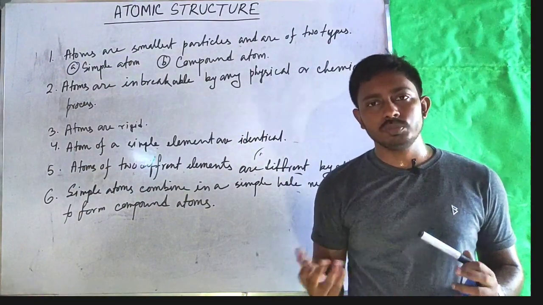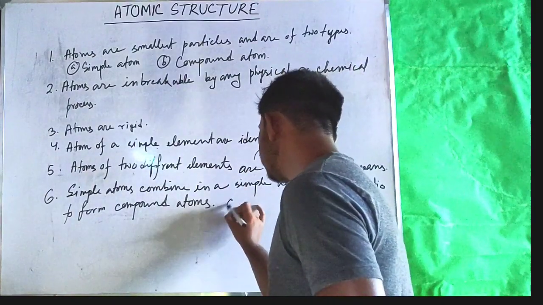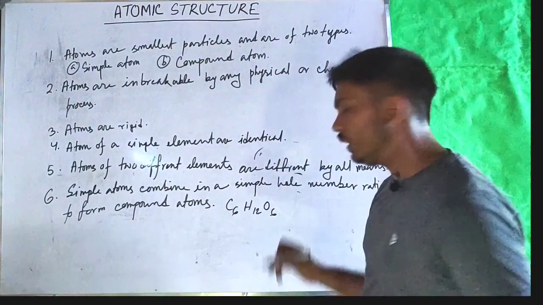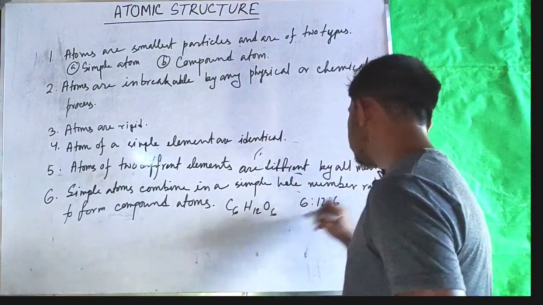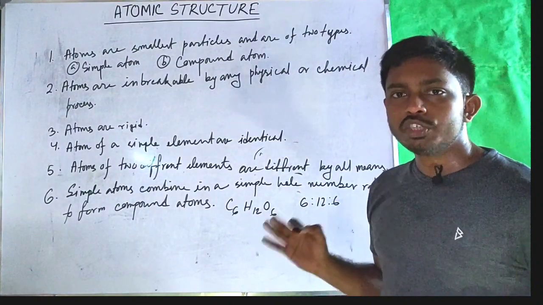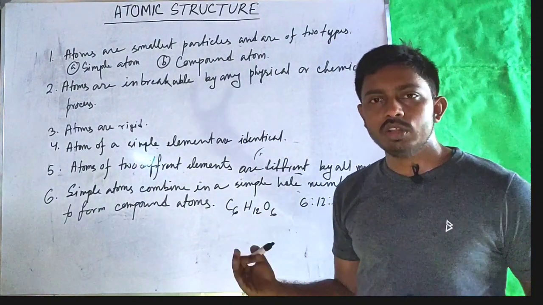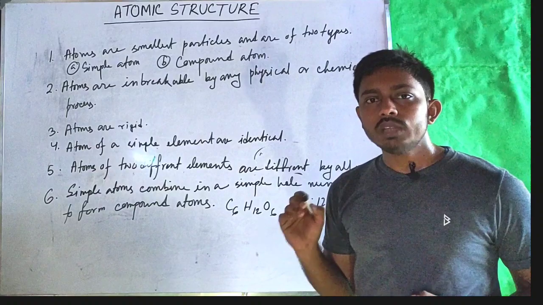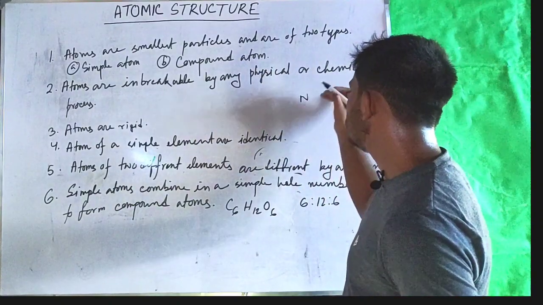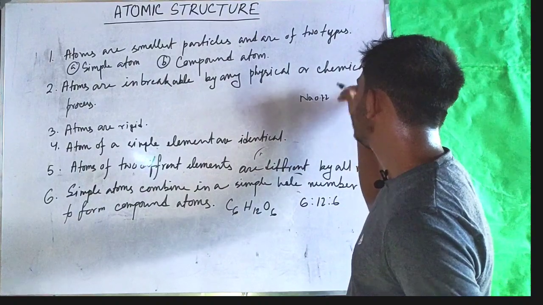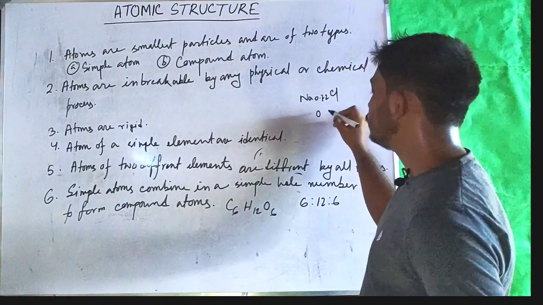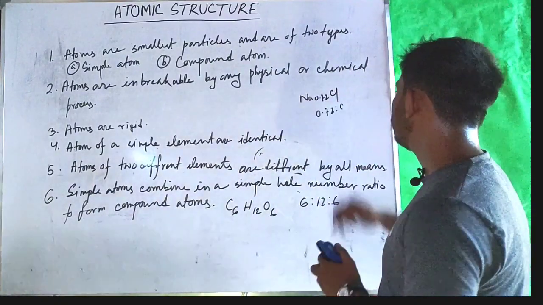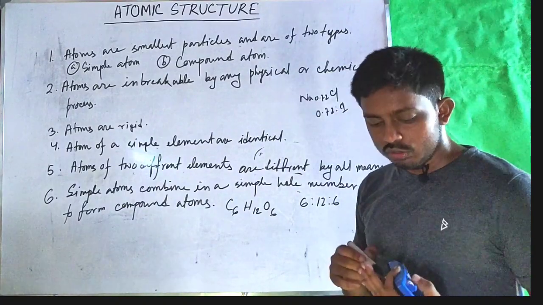This postulate was also proven to be wrong, as in glucose, that is C6H12O6, the ratio of carbon, hydrogen and oxygen is 6:12:6. So the ratio of carbon, hydrogen and oxygen is not a simple whole number ratio. Also, in case of sodium chloride, Na 0.72 Cl, the ratio of sodium to chlorine is 0.72 to 1, which is not a whole number ratio.